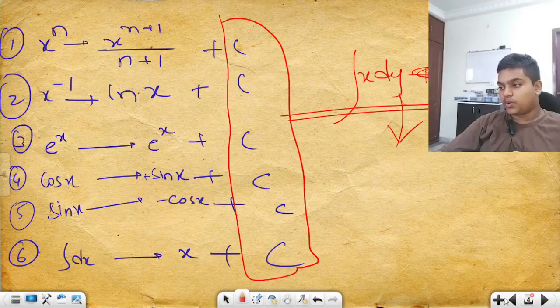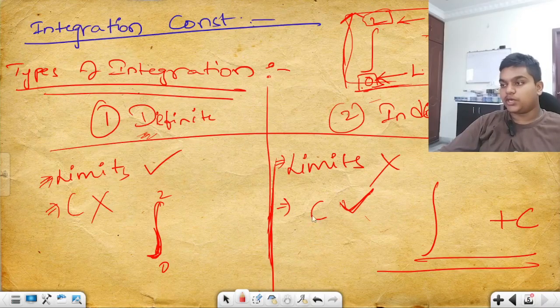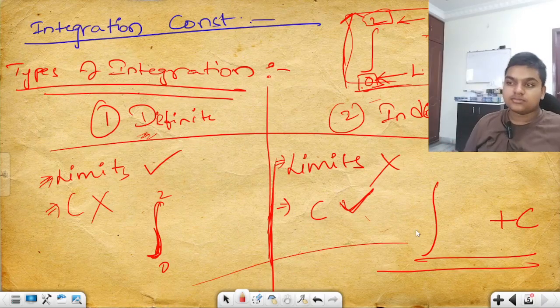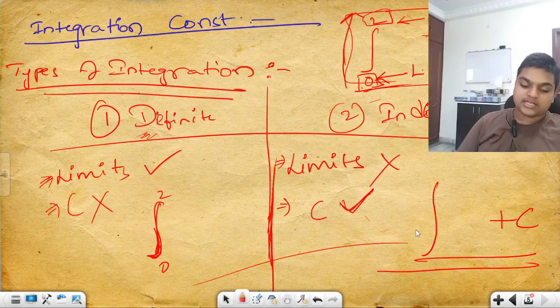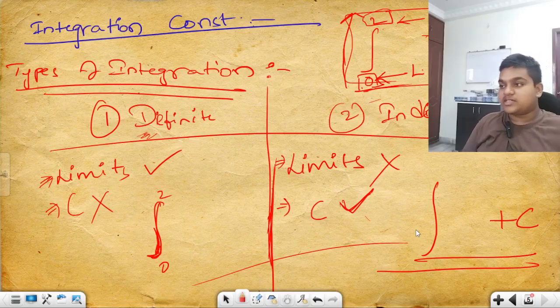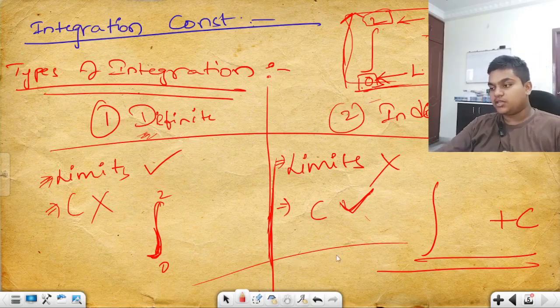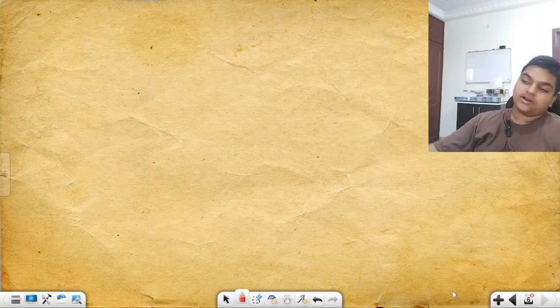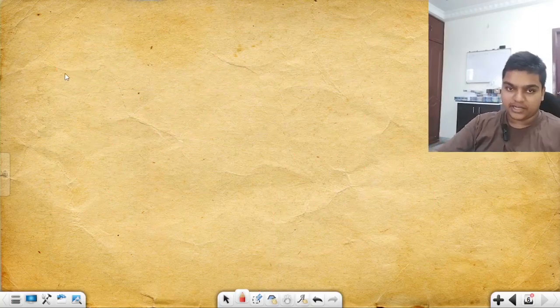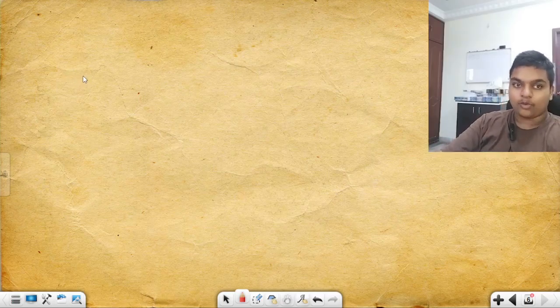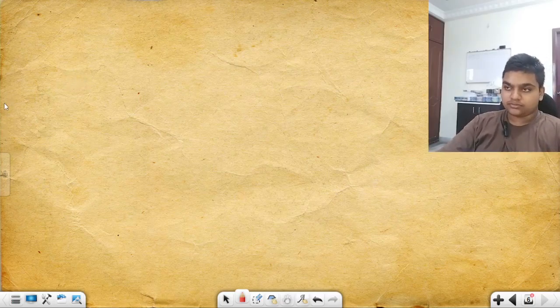Okay, these are the things. Are we good to solve some examples in the indefinite integration? Then let us move on to the definite integration. Let us solve some examples in the indefinite integration, then we will be moving on to the definite integration.